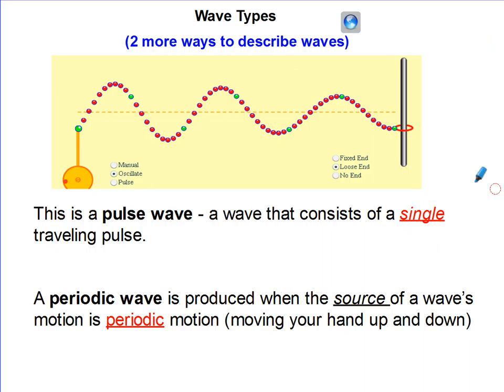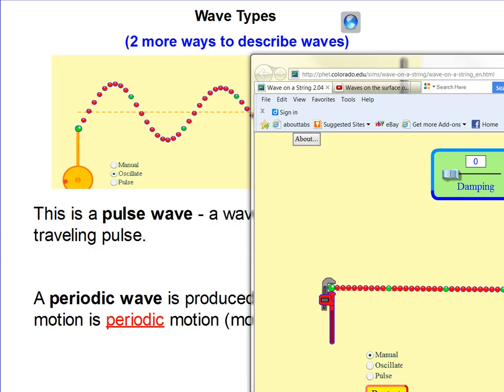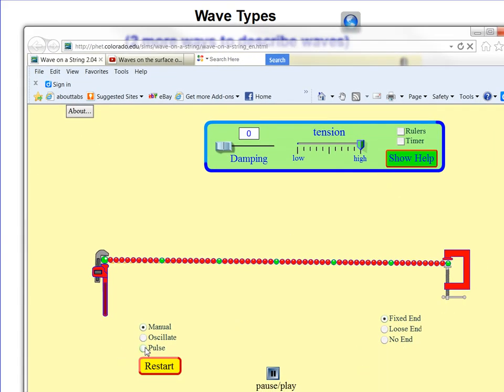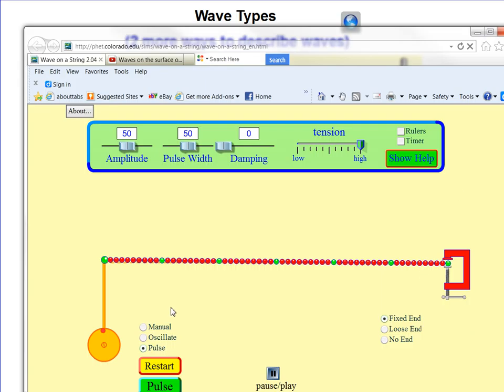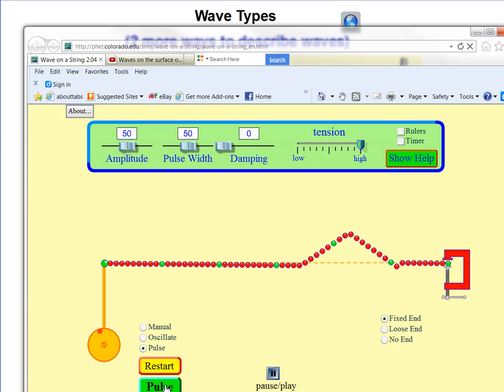There are two more ways to describe waves, and that is whether they are periodic or pulse waves. Now, a pulse wave is literally a single pulse. For example, let me bring in this diagram. Here, I'm going to give a single pulse to this bead. Now, this is a wonderful Colorado PhET that helps my class understand waves quite a bit. All we're going to do is rotate this string of beads, and we're going to have a single pulse. Now, that is one event.